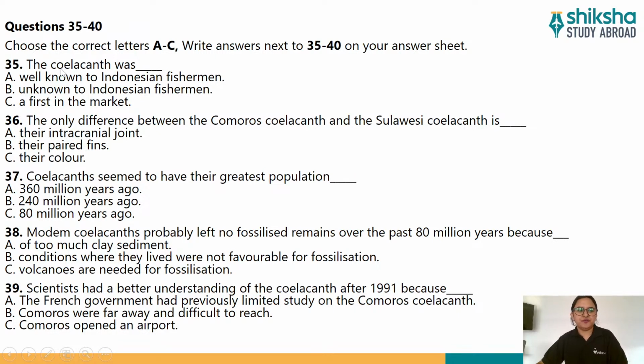So let's look at the first question, the 35th. The coelacanth was dash. So this is the name of something or some person, and now you will have to choose was dash. You can just imagine and guess the answer, whether it will be an adverb or verb or noun or adjective. Guessing makes it easier for you to come to the correct conclusion. So for example, this was dash can be a noun. That is our prediction from this question. Now let's look at the options as well.